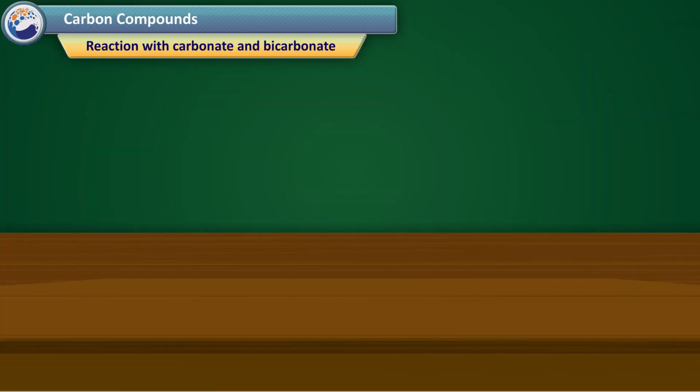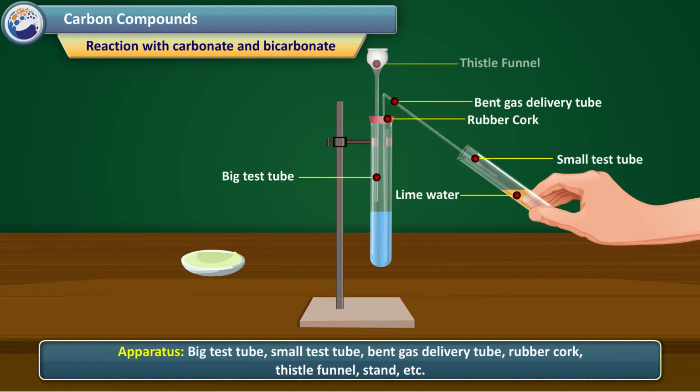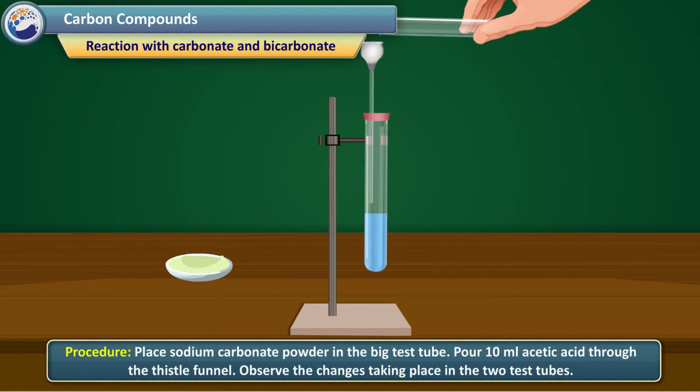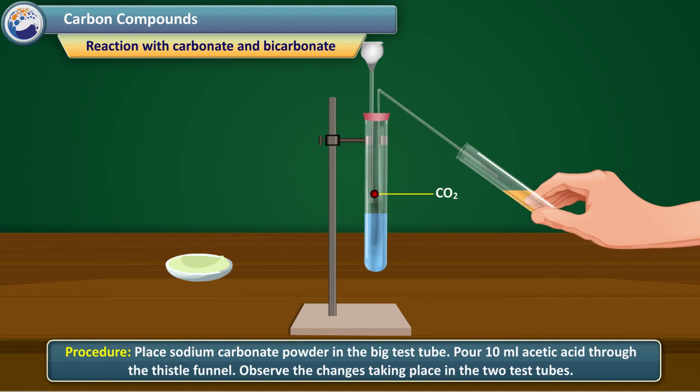Reaction with carbonate and bicarbonate. Apparatus: big test tube, small test tube, bent gas delivery tube, rubber cork, thistle funnel, stand, etc. Procedure: place sodium carbonate powder in the big test tube. Pour 10 ml acetic acid through the thistle funnel. Observe the changes taking place in the 2 test tubes.